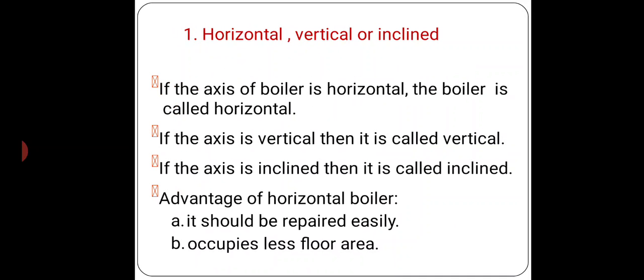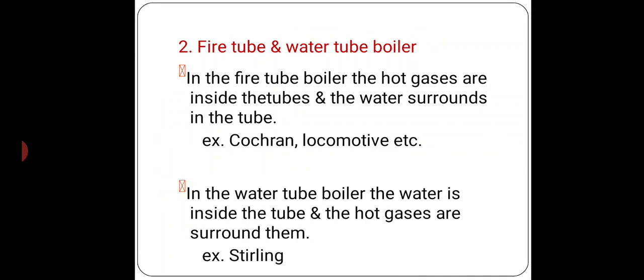Next, horizontal, vertical and inclined boiler. These are based on the axis of boiler. If the axis of boiler is horizontal, then it is called horizontal boiler. Example, Babcock-Wilcox boiler. If the axis is vertical, then it is called vertical, as seen that Cochran boiler is vertical. And if the axis is inclined, then it is called inclined. Advantages of horizontal boiler: first, it can be repaired easily, and second, it occupies less floor area.